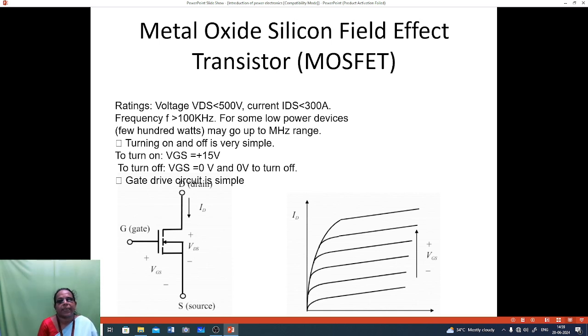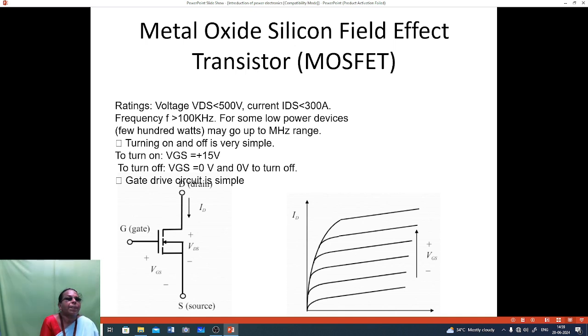Then the metal oxide semiconductor device, that is the MOSFET. Here MOSFET has two types: depletion MOSFET and enhancement MOSFET. The enhancement MOSFET means P-type enhancement MOSFET and N-type enhancement MOSFET, and the depletion MOSFET means P-type depletion MOSFET and N-type depletion MOSFET. Here the voltage rating is the drain source voltage less than 500 volt and the drain source current is less than 300 amps.